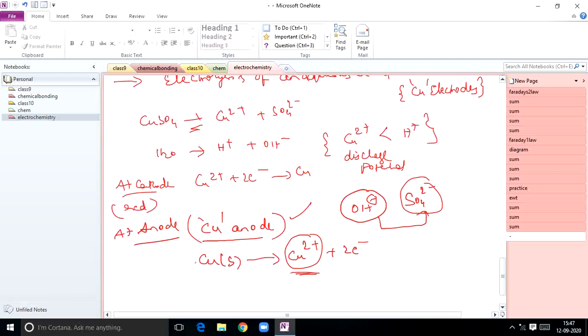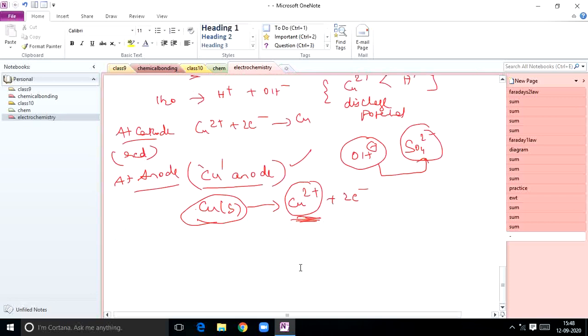Since I have taken copper electrode, this is a reactive electrode. Copper undergoes oxidation first. When compared with OH minus and sulfate ion, copper, the anode itself, undergoes oxidation and turns into Cu2 plus ion. So now what will happen here? If I use copper electrode here, what are the chances of reactions here?